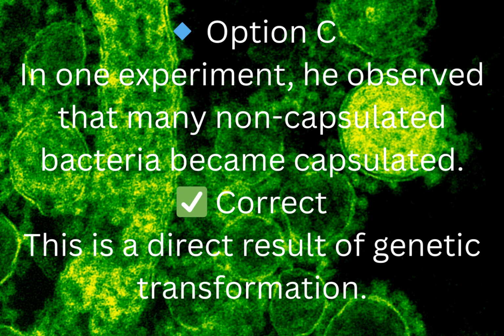Option C: In one experiment, he observed that many non-capsulate bacteria became capsulate. Correct. This is a direct result of genetic transformation.